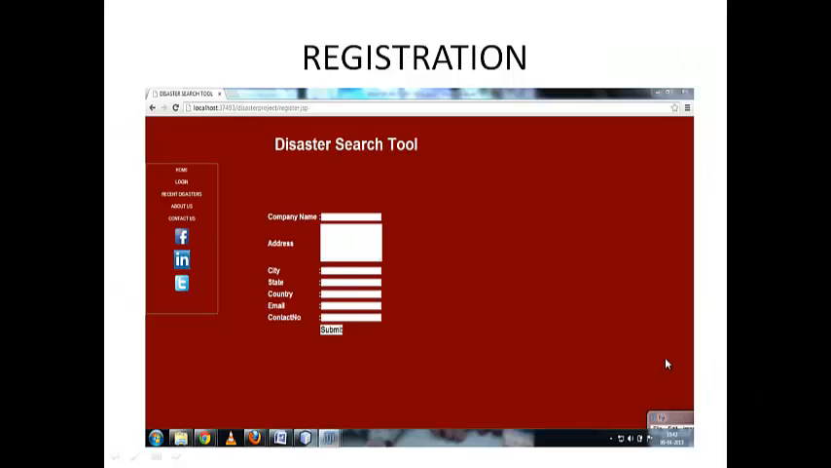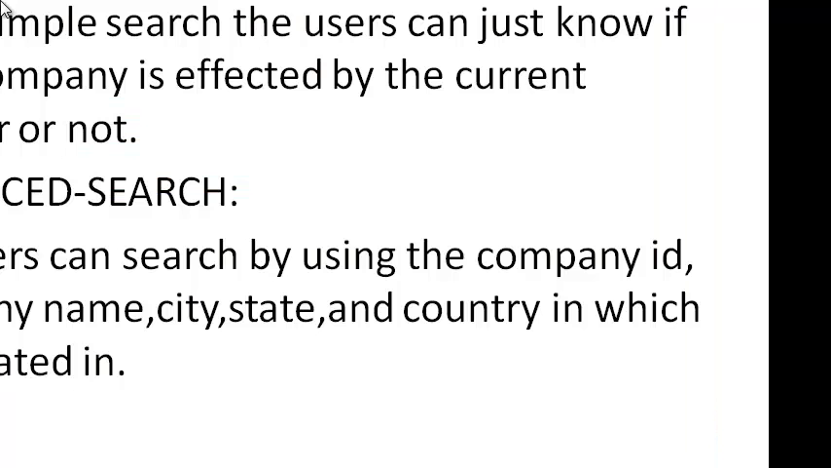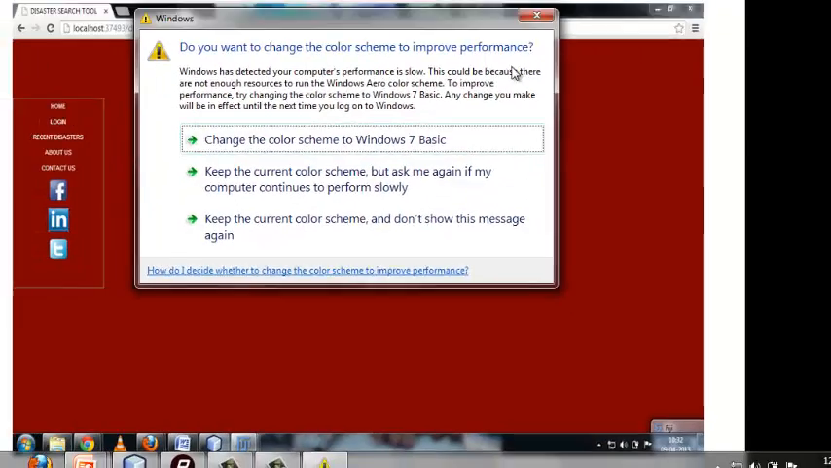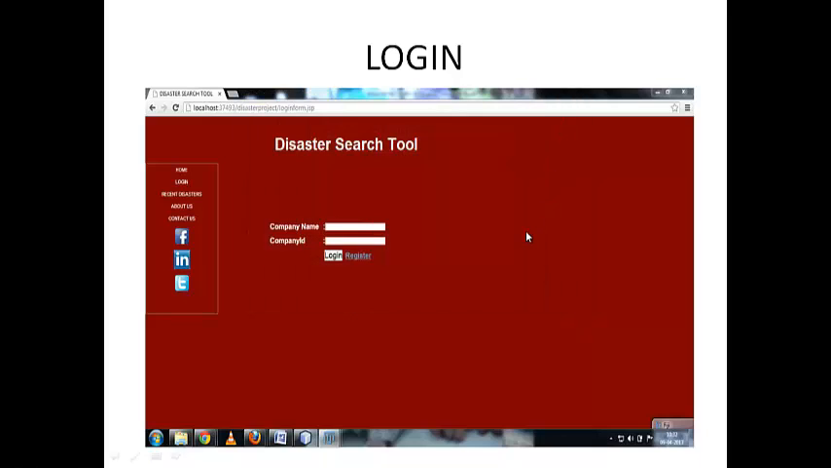Now, let us have a glance at the registration form of our tool. This is the registration form where you need to enter the details of your company, such as company name, address, city, state, country, email, and contact number. And this is the login form. Once you get registered with us, you will see a login form where you need to enter the name of the company and the company ID that is assigned to you.